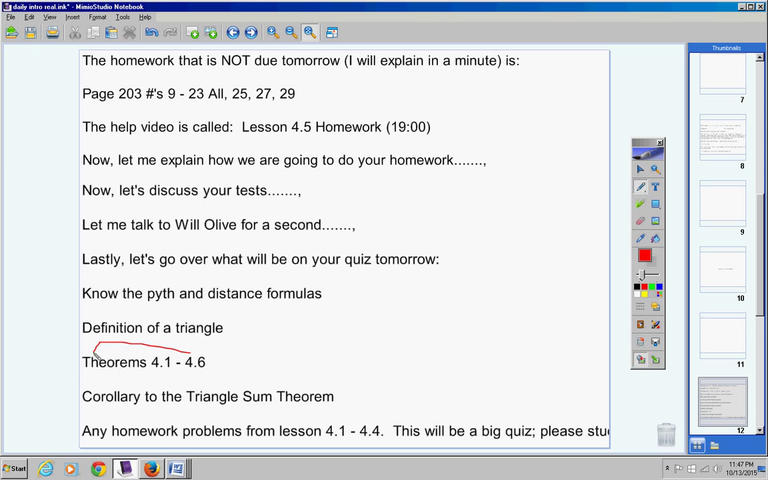This will be fill in the blank. This will be fill in the blank. And this will be fill in the blank, okay? So know your corollary of the triangle sum theorem. Know these theorems here and know the definition of a triangle. Those will all be fill in the blank. Any homework from lessons 4.1, 4.2, 4.3, or 4.4 are fair game. This is a big quiz, guys.